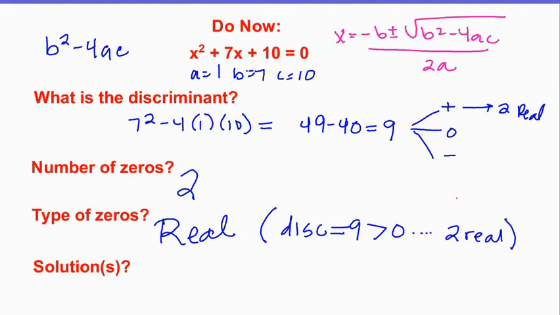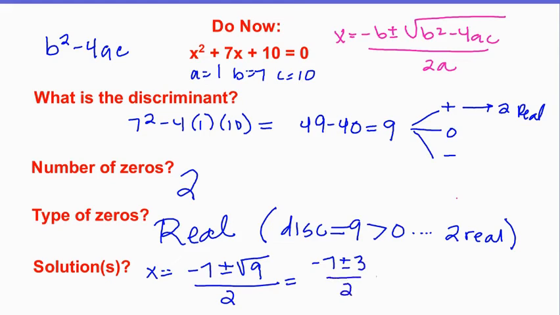Okay, what are my solutions? Well, now I can keep going with my x equals negative b plus or minus, well, I already did that. The square root of b squared minus 4ac is 9, all over 2. So I should get negative 7 plus or minus 3 over 2. Remember, this gives me two answers. Negative 7 plus 3 over 2, which I think is negative 2. And then negative 7 minus 3 over 2, which I think gives me negative 5. And these are my two real roots. And they're real because negative 2 and negative 5 are real numbers. This one crosses the x-axis twice.